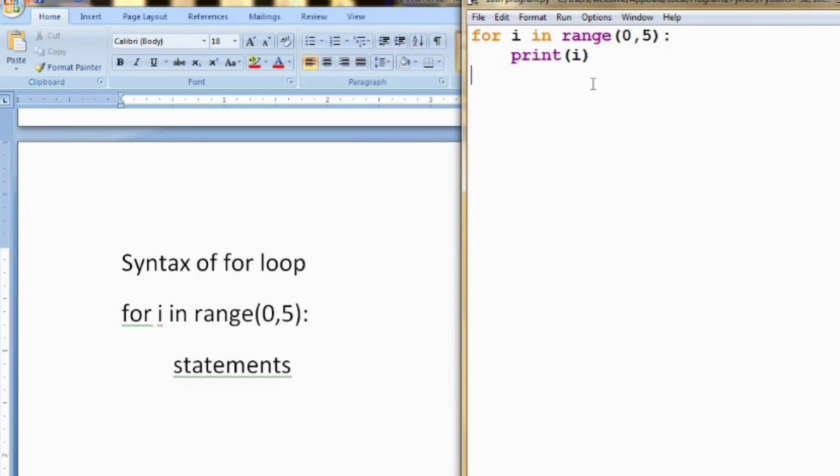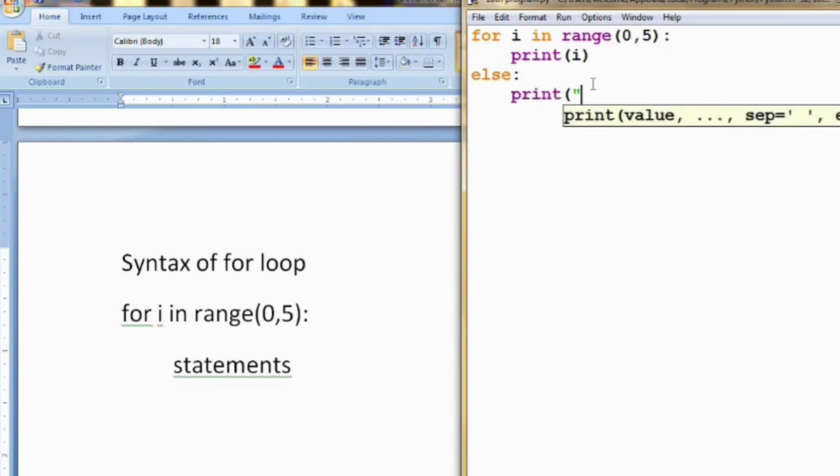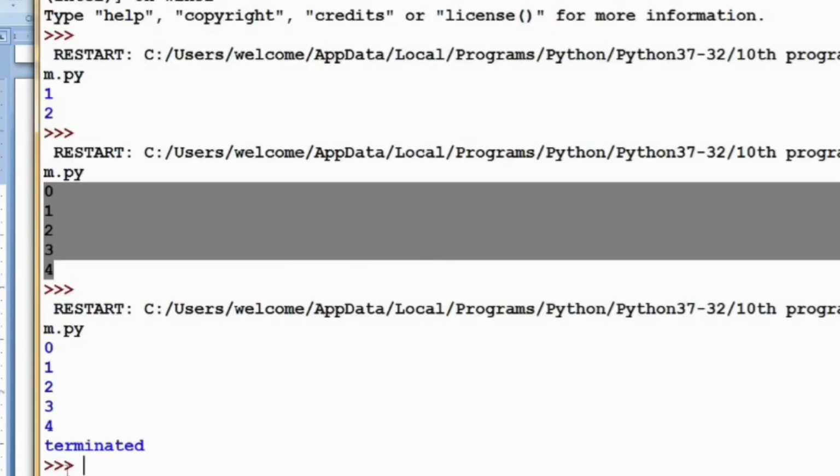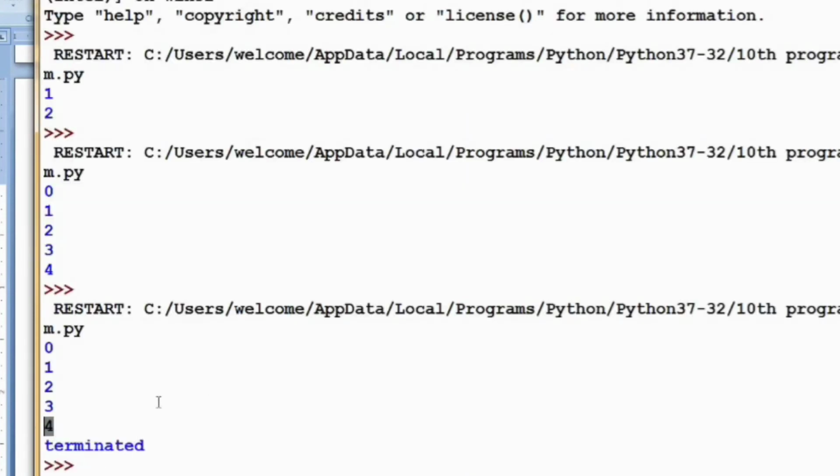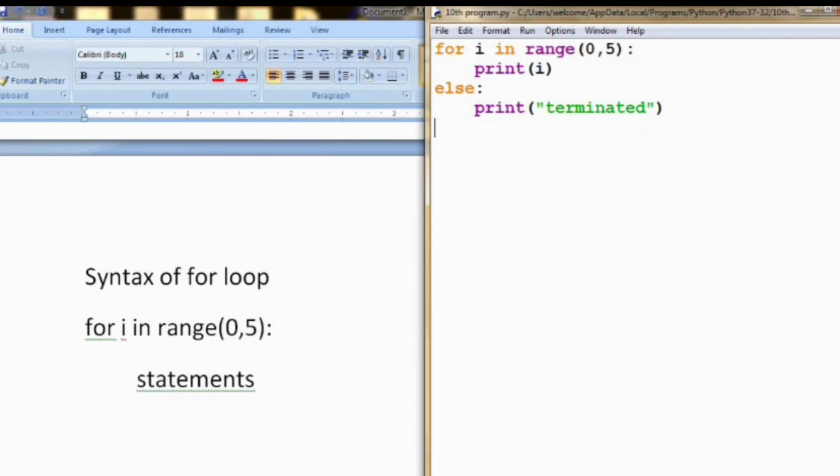You can also use the else block for the for loop, that is when the condition is terminated, it is printing terminated. Now I am running the program. So after the 4 is printed, the else block is running, that is the condition is terminated, it shows. So in this way you can use the for loop in your program.